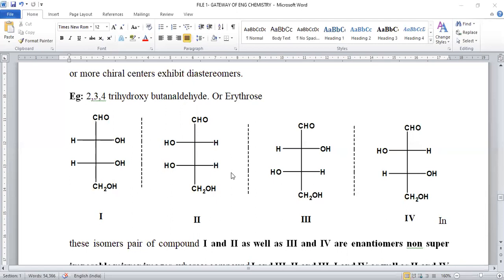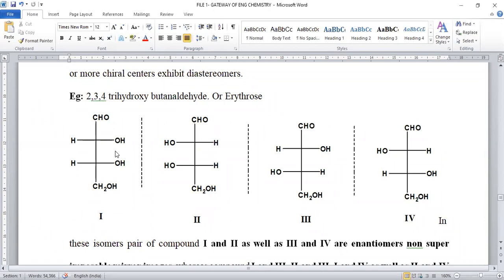When 4 isomers are given, what happens? These 2 isomers have a mirror image relationship, and these 2 isomers also have a mirror image relationship. But when we take isomer 1 with 3, isomer 2 with 4, isomer 1 with 4, isomer 2 with 3, these are considered non-superimposable, non-mirror images.